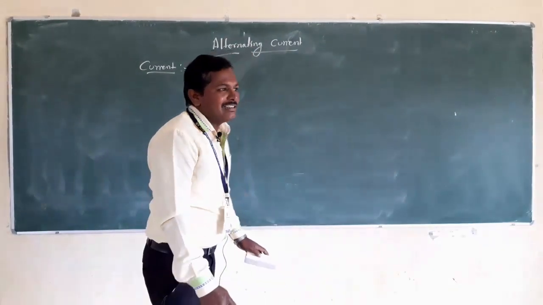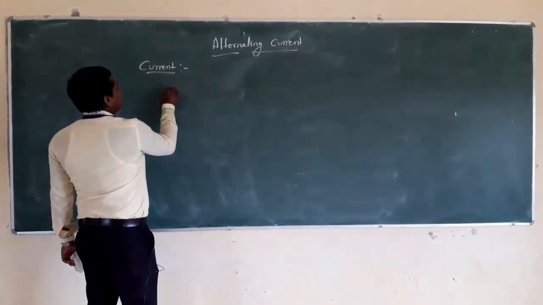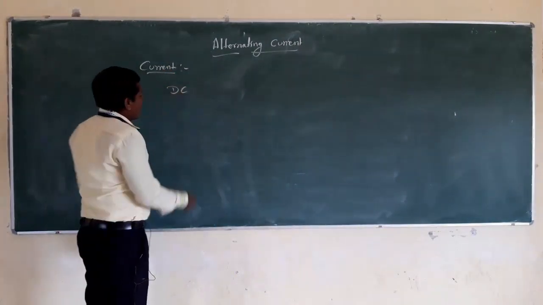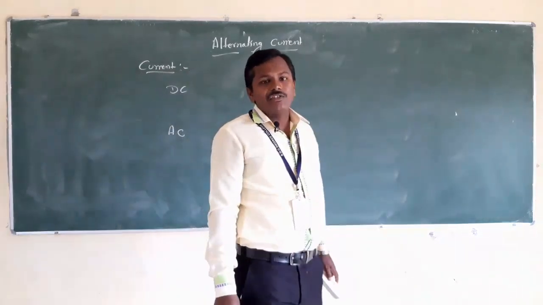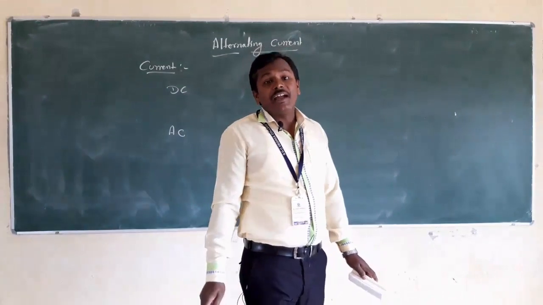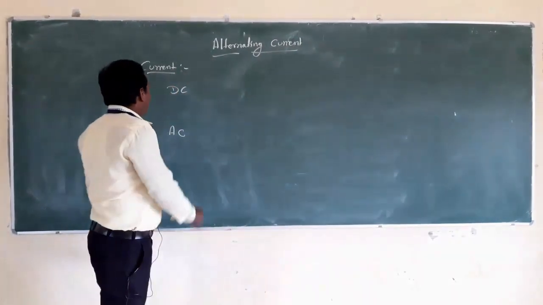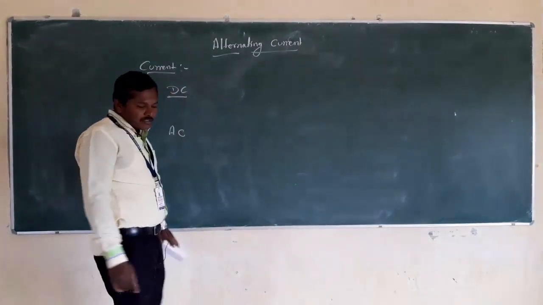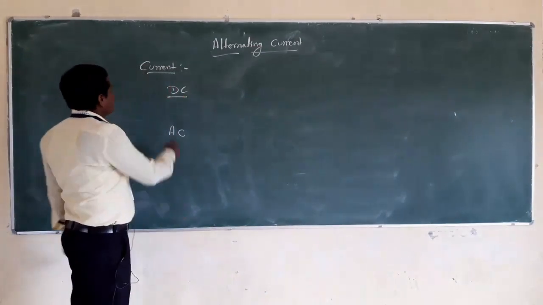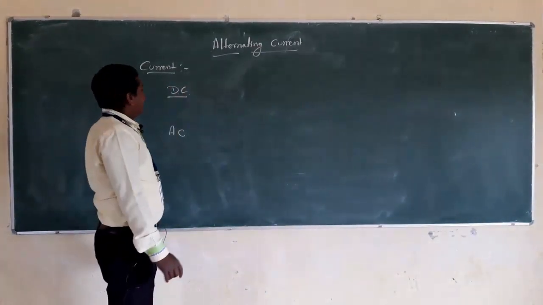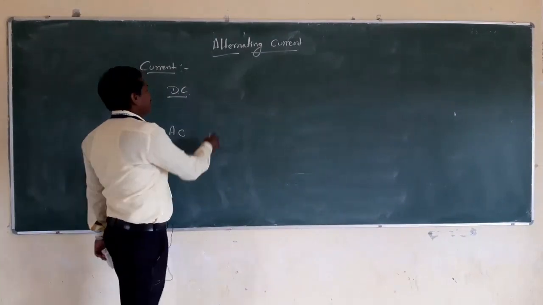So here the current can be classified into two types mainly. One is direct current and one more is alternating current. Direct current is the current whose magnitude and direction do not change with respect to time, that we can call a direct current. The direct current can be abbreviated as DC. So in this direct current, the magnitude and the direction do not change with respect to time.